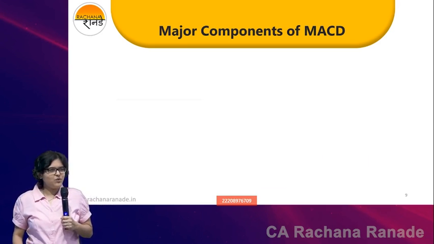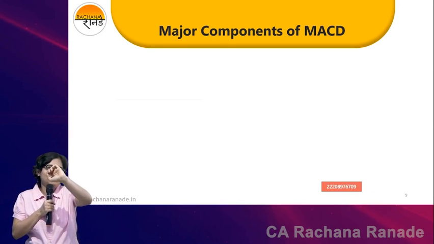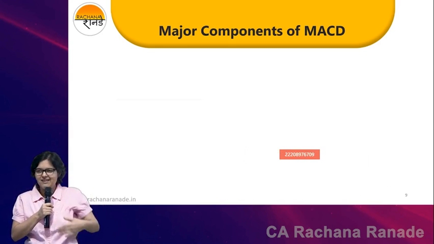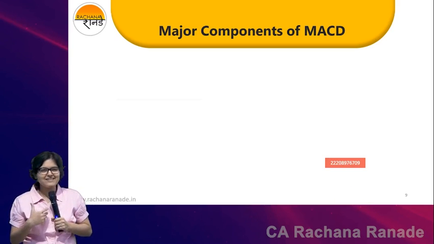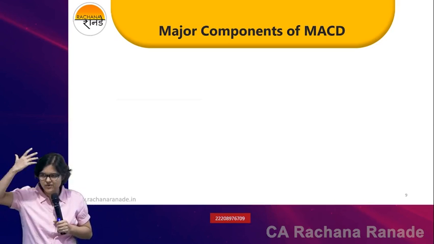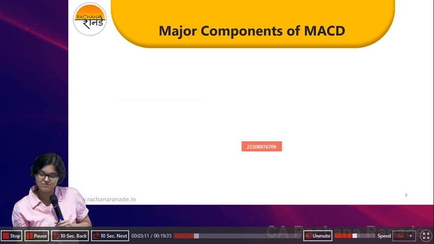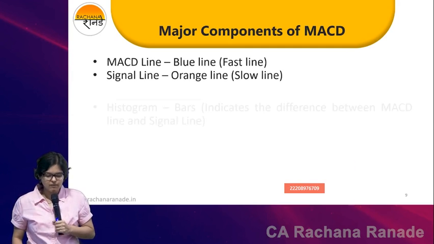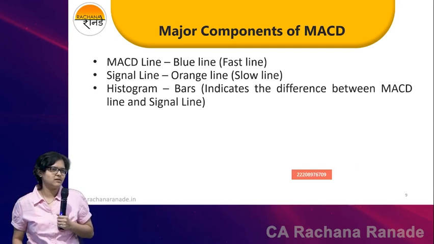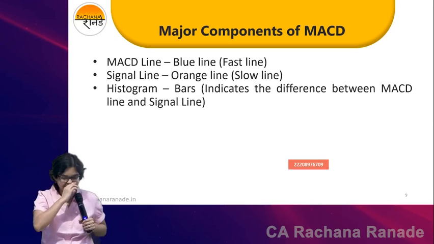Again, wherever I learned MACD, I just learned it like this, that if it cuts from below, buy, cuts from above, sell. And believe me, I did a lot of research on this, on what this actually is. I even saw a lot of YouTube videos, I bought a few lectures, and took a mixture of all the good parts. Then I said, okay, this can be a simplified version of what MACD is. There are 3 major components of MACD. Just the last 5 minutes, but I need 100% attention. Then only we can continue MACD in the next class.